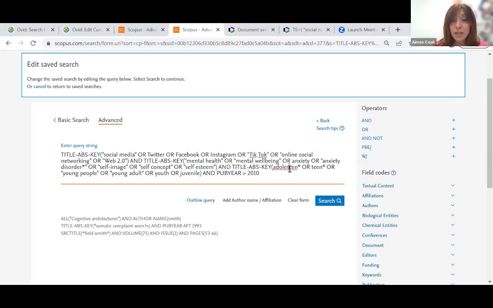And then we have our population terms, so adolescents, adolescent, teen, young people, etc., etc. And we also have our date range as well. So as I say, it looks very different to the line searching in Medline, but it's performing the same function. It's grouping together your facets in brackets. So this is the largest interdisciplinary database. You may also want to look at others as well.